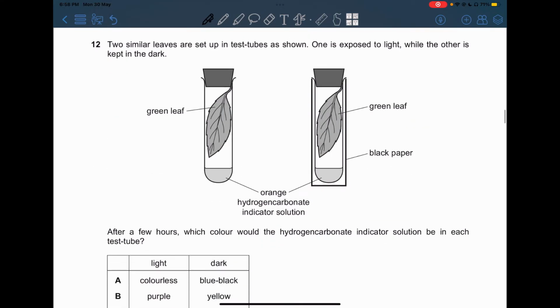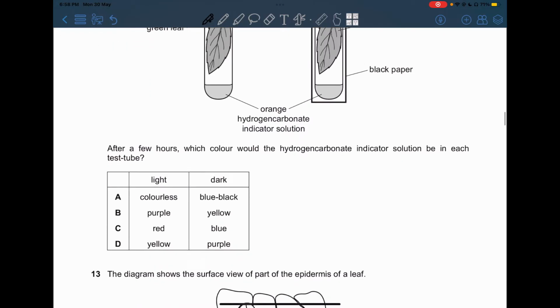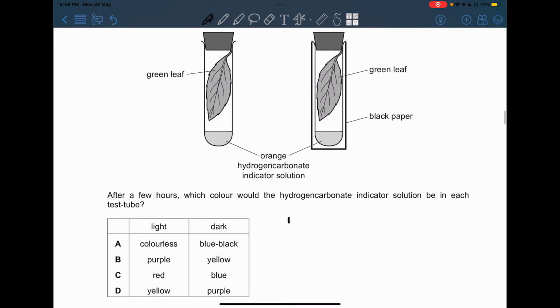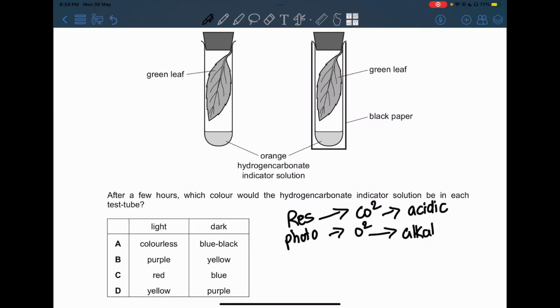Now 12, two similar leaves are set up in test tubes as shown. One is exposed to light while the other is kept in the dark. After a few hours, which color would the hydrogen carbonate indicator solution be in each test tube? Now we know if there is respiration, then carbon dioxide will be released, and if there is photosynthesis, oxygen will be released. And we know that carbon dioxide is an acidic gas and oxygen is an alkaline gas. So in the hydrogen carbonate indicator, the yellow indicates acid and the purple indicates alkaline.